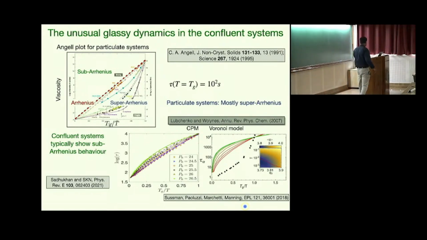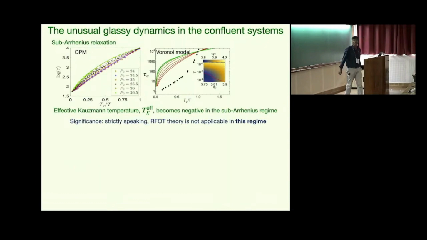Now why this is unusual is the following: when we fit this data with the RFOT expression, there is an effective Kauzmann temperature, TK, and for the sub-Arrhenius behavior, that effective parameter needs to become negative. Now, if it becomes negative, it means that even at zero temperature, there is no divergence of the viscosity. It means that the thermodynamic transition that this theory is based on does not exist in this regime. And therefore, strictly speaking, within this regime, the RFOT theory should not apply.